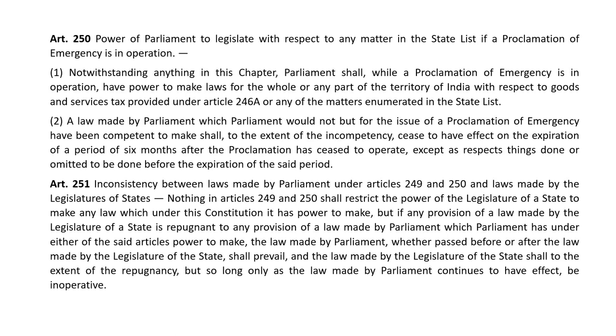But if any provision of a law made by the legislature of a state is repugnant to any provision of a law made by the Parliament, which Parliament has under either of the said articles power to make, the law made by the Parliament, whether passed before or after the law made by the legislature of the state, shall prevail. And the law made by the legislature of the state shall, to the extent of its repugnancy, but so long only as the law made by Parliament continues to have effect, be inoperative.